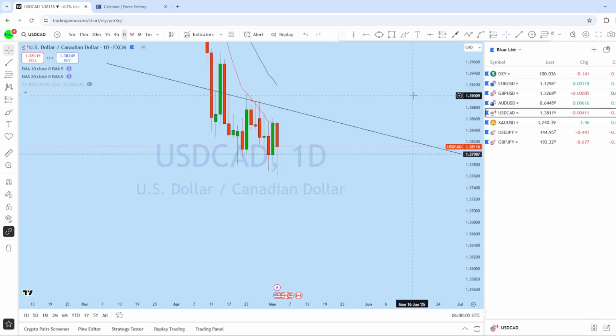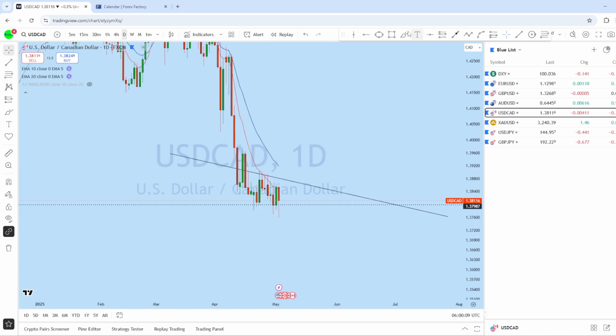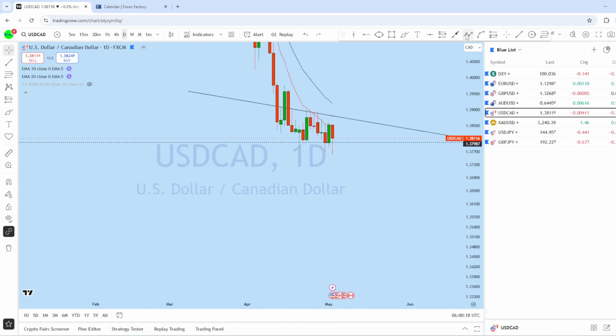Now looking at the daily chart on dollar CAD, we can see that this is a big daily drop, followed by the market forming a series of lower highs in that area on dollar CAD, expecting the price to potentially retest and then revert back again to the major direction of the trend.